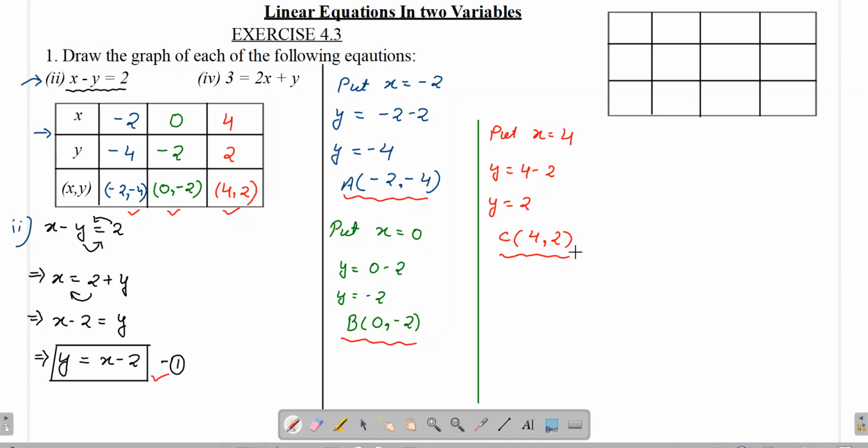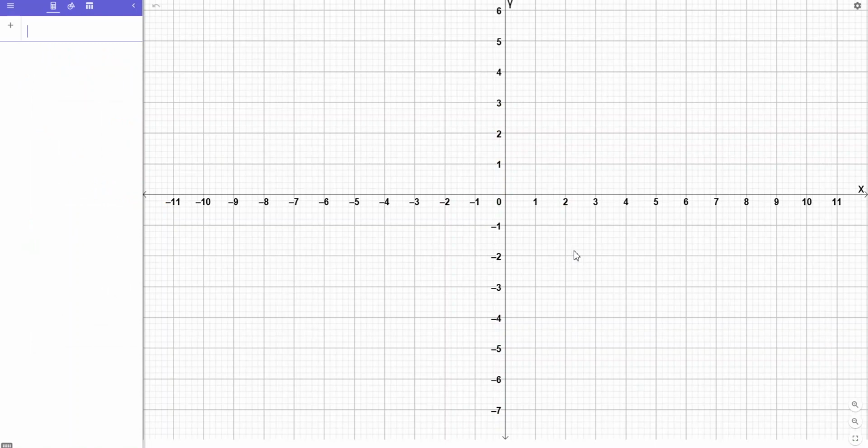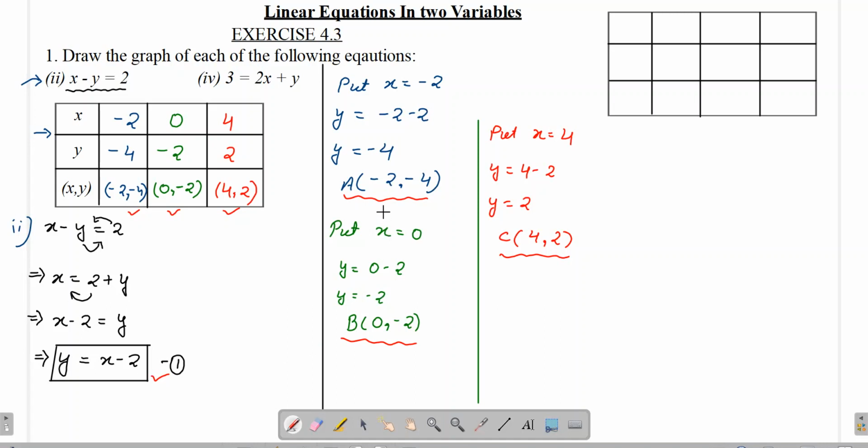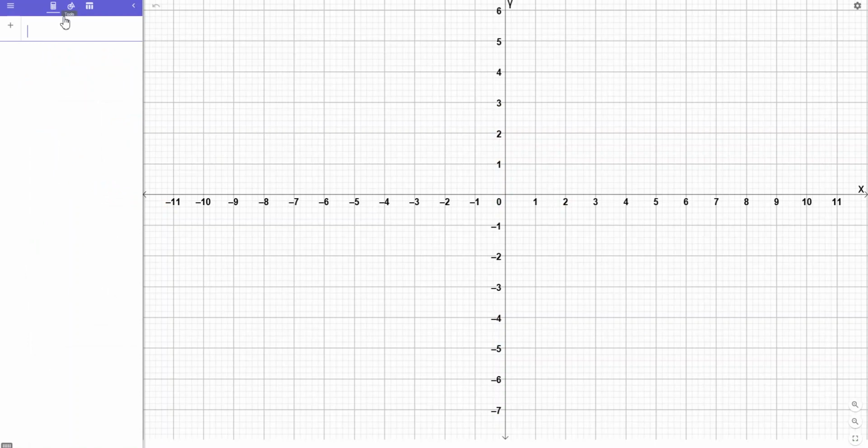Let's have a graph copy or a graph sheet, and then on the graph sheet we'll be plotting the 3 points. So here is the graph. Once again, the horizontal axis is the x-axis, the vertical axis is the y-axis. So we'll be plotting the graph over here. The first point is -2 comma -4. So let's plot -2 comma -4. So here is the first point. You can see that its value is -2 comma -4.